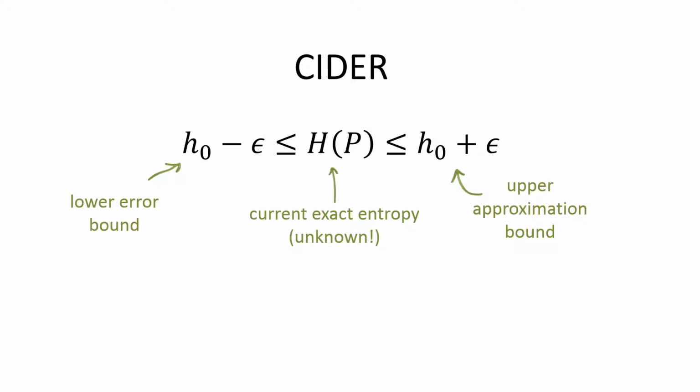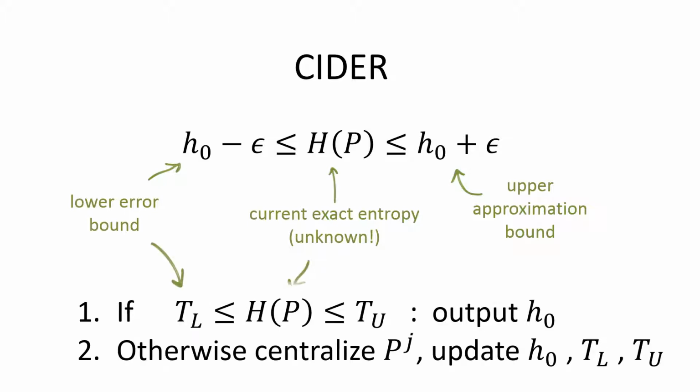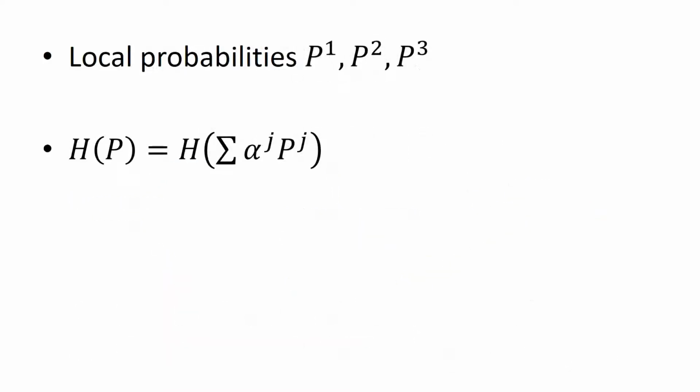This way, we reduce the approximation problem to a threshold monitoring problem. If the approximation is sufficiently accurate, simply output H0. If not, update the approximation and the bounds. We use geometric monitoring to perform threshold monitoring.